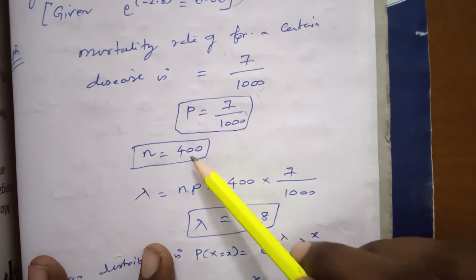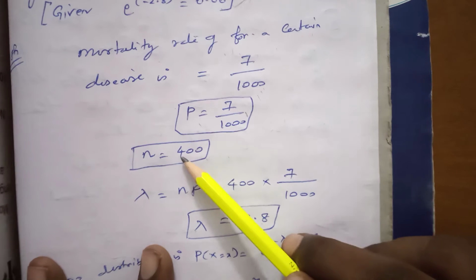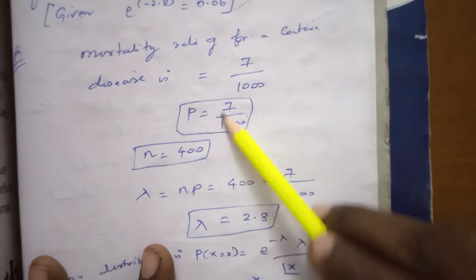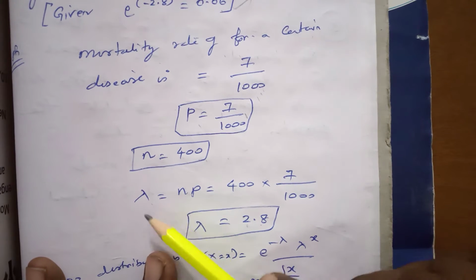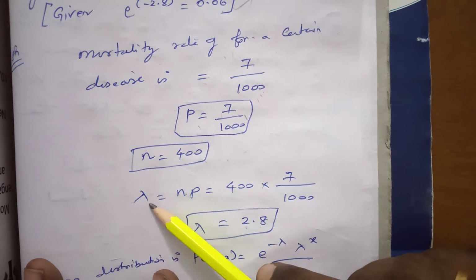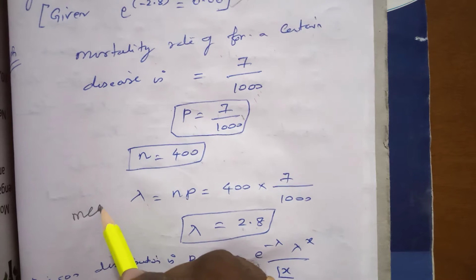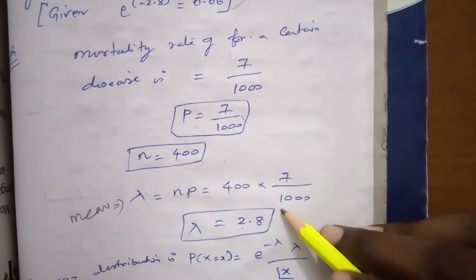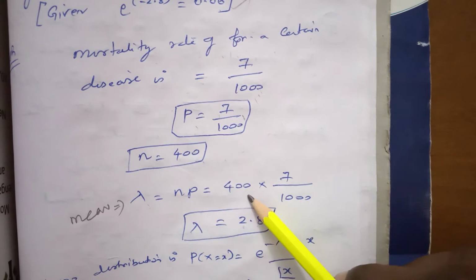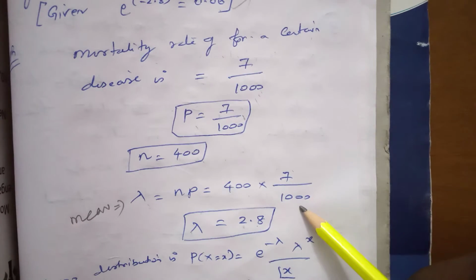So in this problem, the probability and the number of groups are given. The mean lambda equals np, so n is 400 into the probability 7 by 1000.